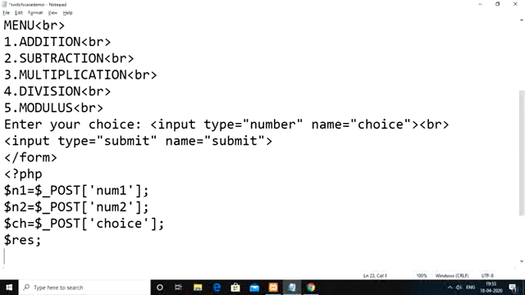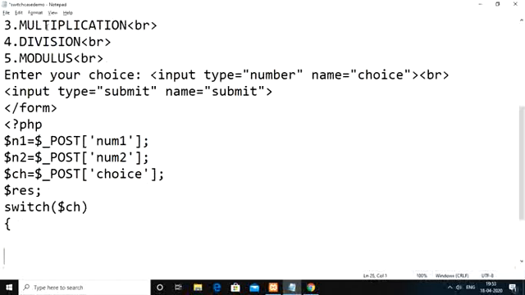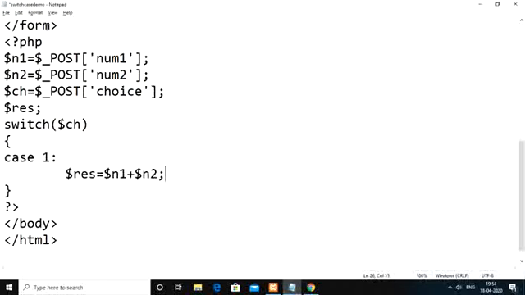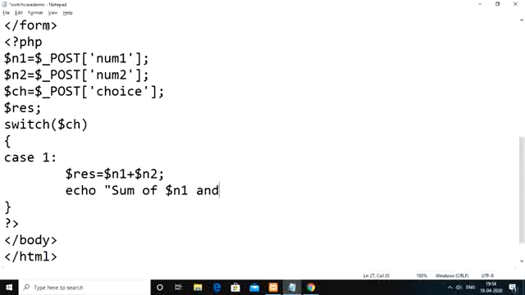Okay, so then after that, take the switch statement. So switch of the $choice variable value, we need to compare with all the case values. Okay, so case 1. So 1 means here we need to perform addition of n1 and n2, and the result you need to store in the res variable. Then after that, you have to display the output. So sum of $n1 and $n2 is the result we have stored in $res. Okay, so that you need to display. Then you need to stop the execution, break.